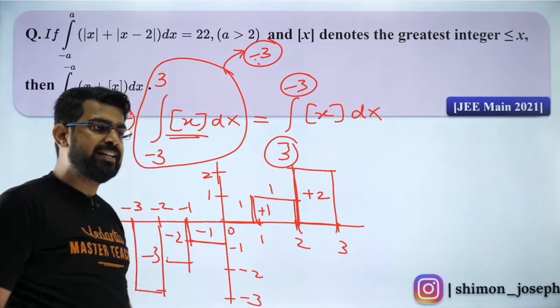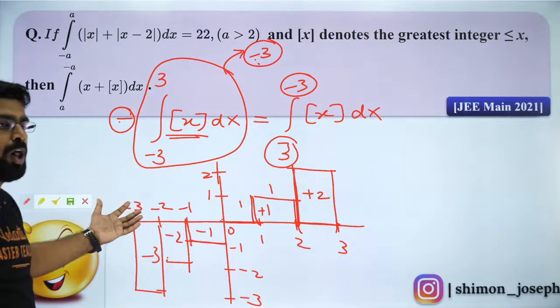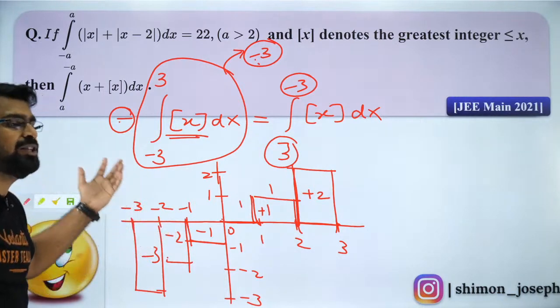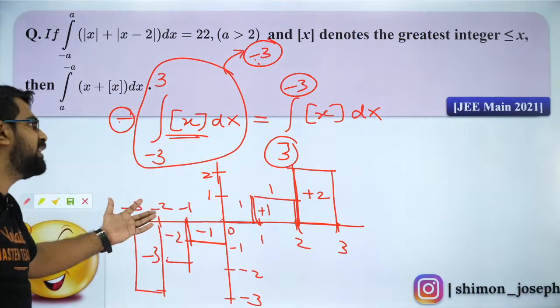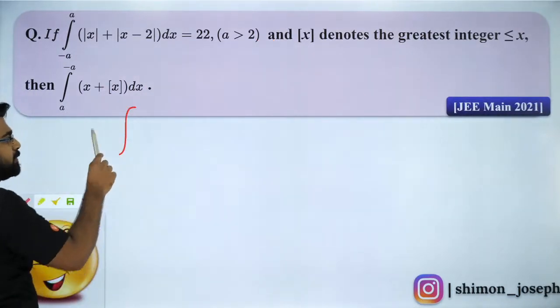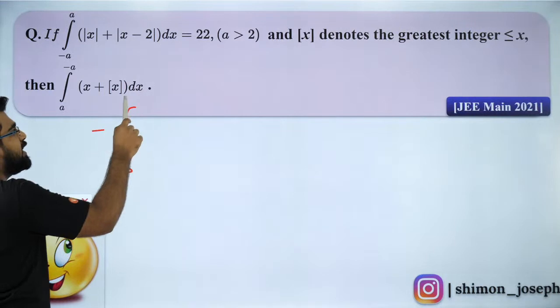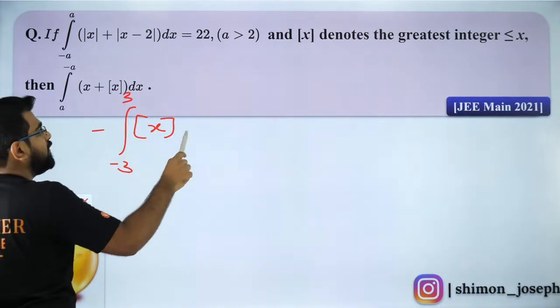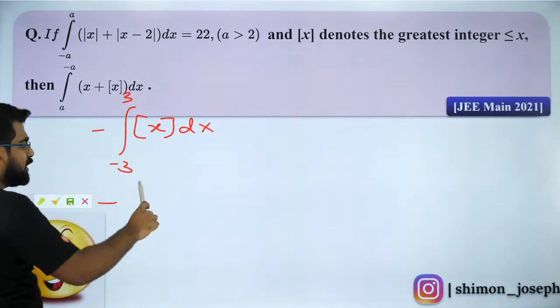I hope you guys liked it. This is a geometric way of solving it. You can always split it and solve it, which is a lengthier way. You guys can do that, I have no objection. So the other way of doing it is that the integral from minus 3 to 3 of box of x can be written as minus, you keep it outside.